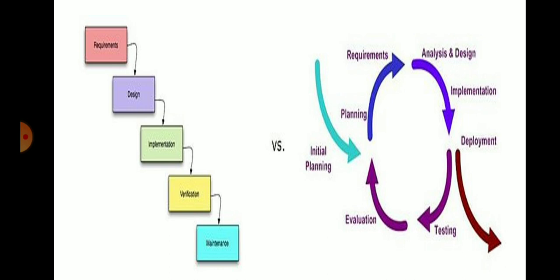So it is called concurrent, not sequential. It is a cyclic process. Requirement analysis, implementation, deployment, testing, evaluation. Again, it can be taken back to the planning. Okay, so it is not a step by step process. All the activities will be running parallelly, that is simultaneously. Understood? Planning, deployment, implementation, analysis, testing, and evaluation.